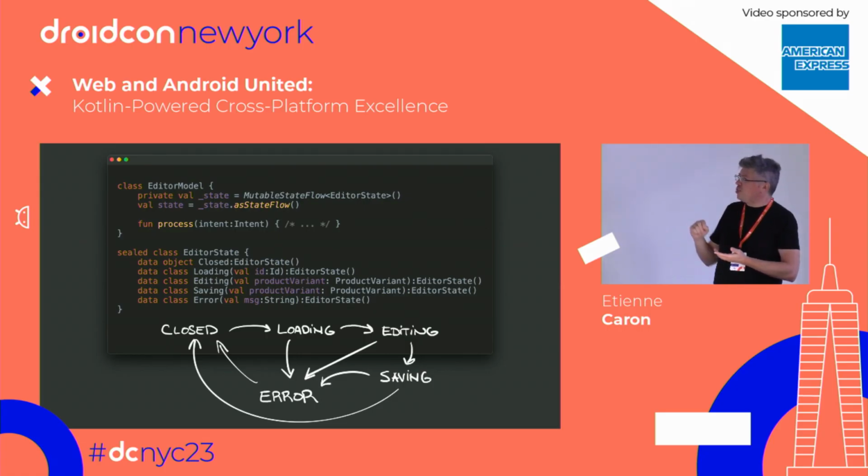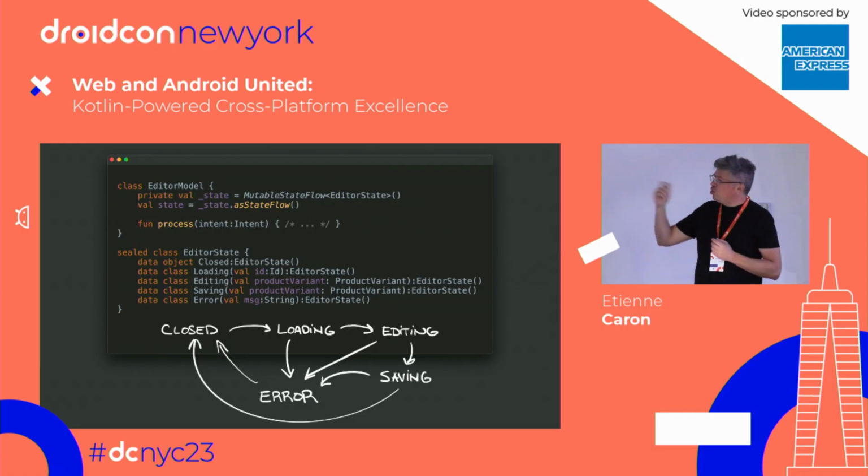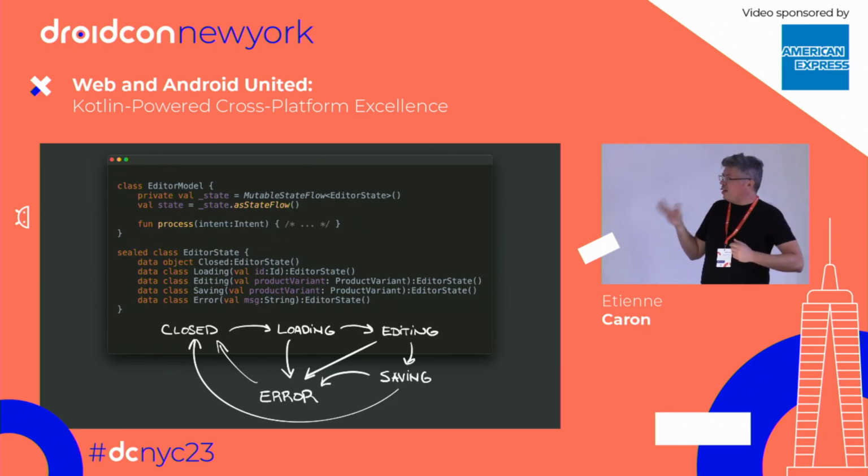So with a state machine like this, it allows you to never get into trouble. You can code your editor model to process intents in such a way that if it's getting intents that are out of bounds, say you're loading and somebody's trying to call for loading again to open another document, you're just going to say, no, sorry, we're busy right now. Somebody wired up those buttons wrong, view, leave me alone, right? So you can do all that sanity check, and effectively be certain that you're not going to get into trouble.